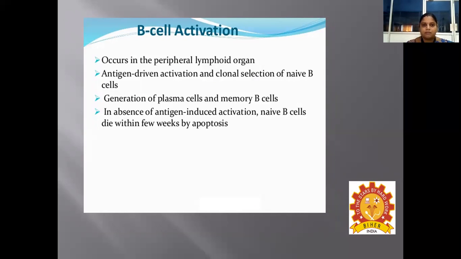And this slide will explain about the activation of B cells, which is going to occur in the peripheral lymphoid organ. It's an antigen-driven mechanism. Once B cells encounter the antigen, it will get activated, and the activated B cell will go for clonal selection. And finally, it results in two different types of cells like plasma cells and memory B cells. And in the absence of antigen-induced activation, the naive B cells will die within few weeks by apoptosis.